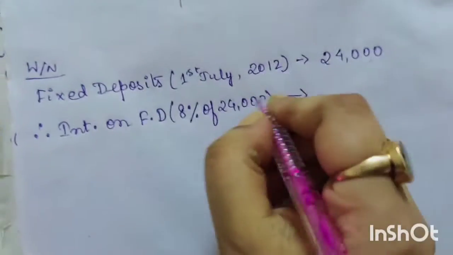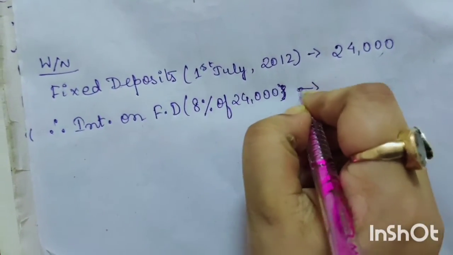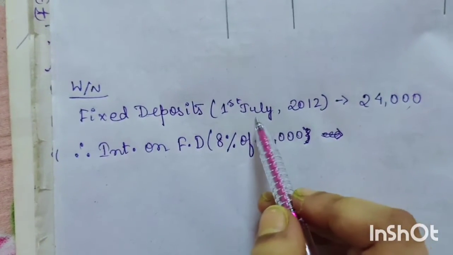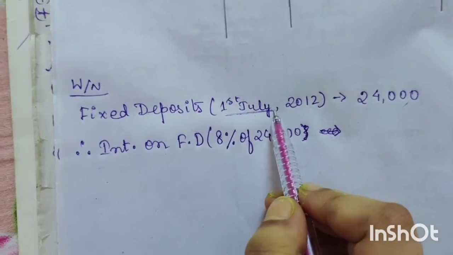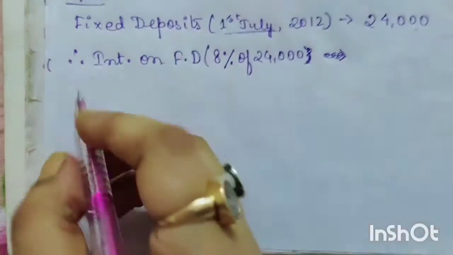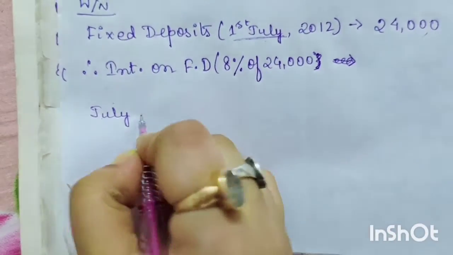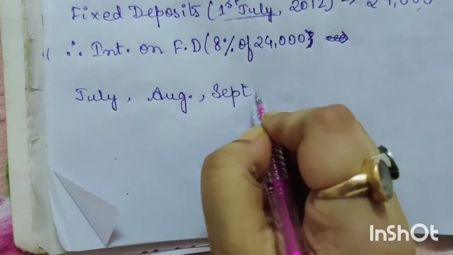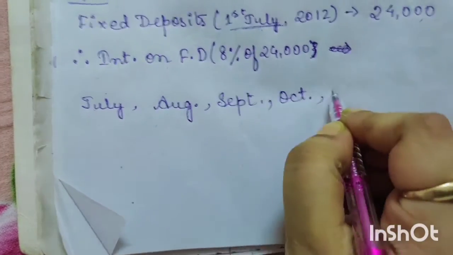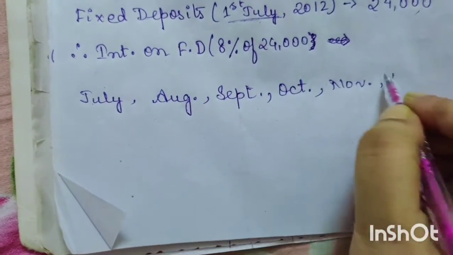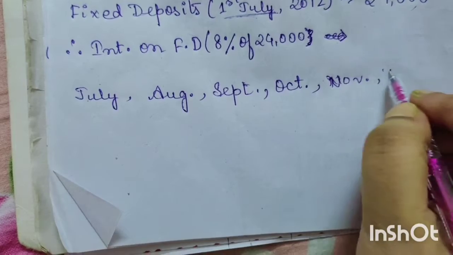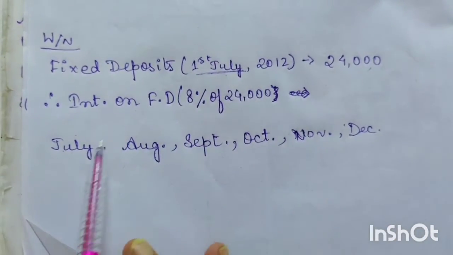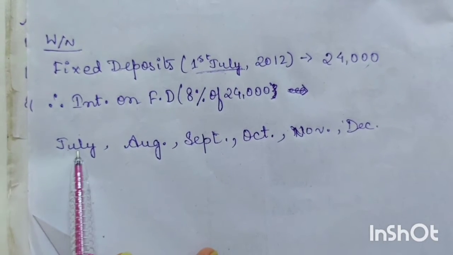Now I need to do a correction, sorry. 8% of 24,000. When you made the fixed deposit on 1st July, that means we have to start from July, August, September, October, November, and here comes December, because the year ends at December. So we will get the interest from 1st July, right?